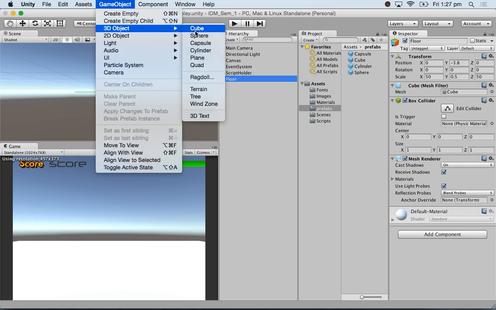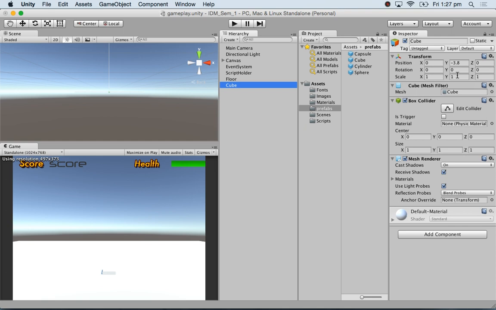I'm just going to create another cube. Just going to make his height 3 there. Put his position at 0.